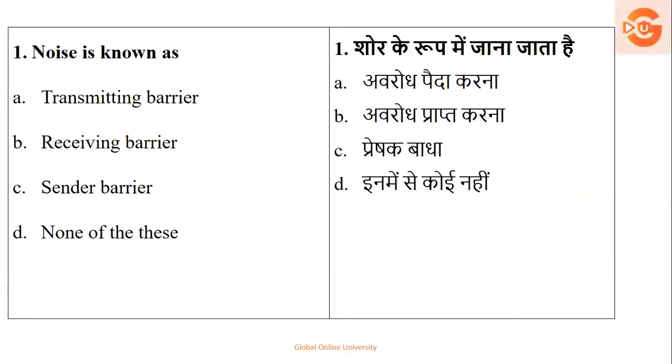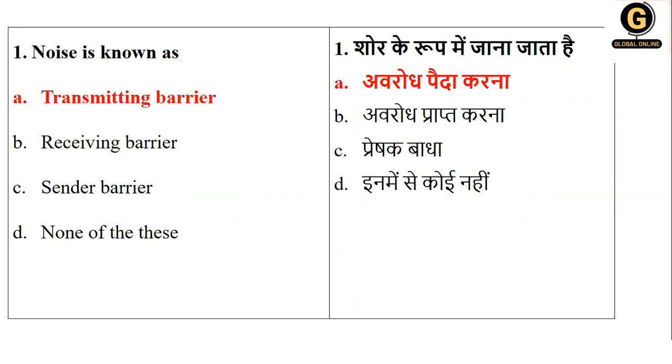Noise is known as what? Is it a transmitting barrier? Is it a receiving barrier? Is it a center barrier, or none of this? So noise is nothing but one of the barriers which travels when the message is sent and the message has been received. So the right answer is that noise is one of the transmitting barriers.